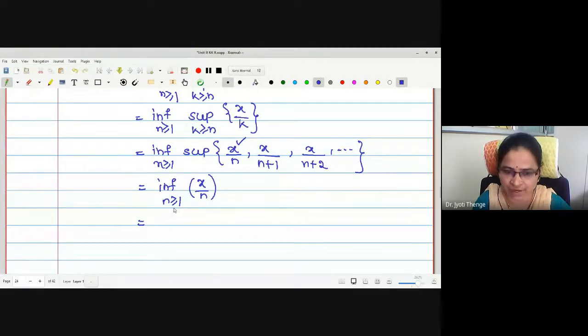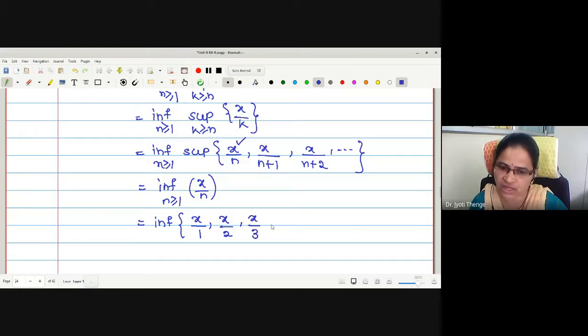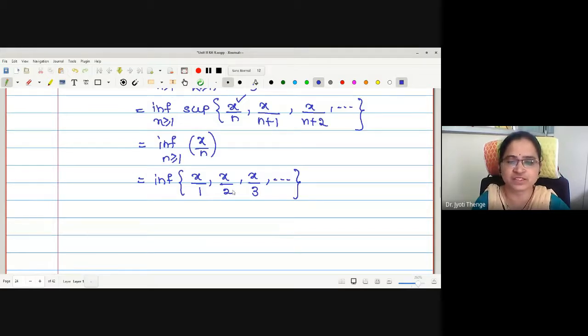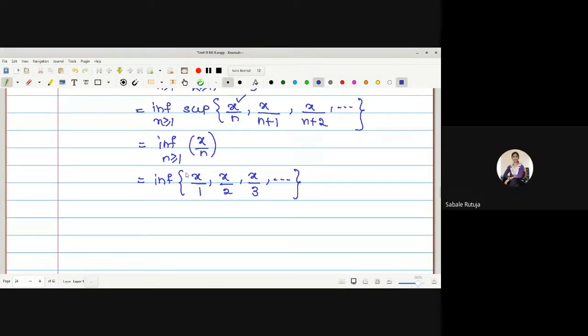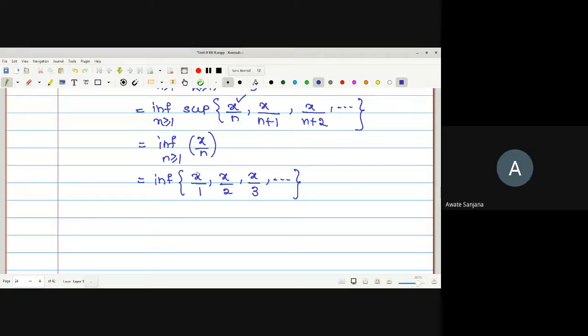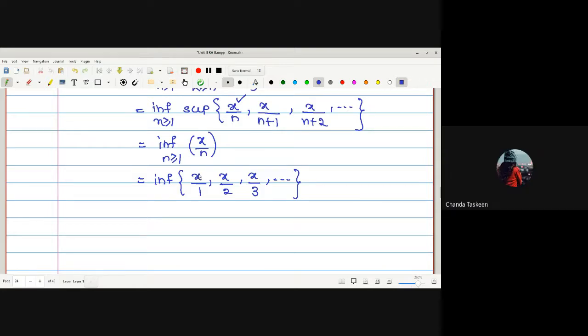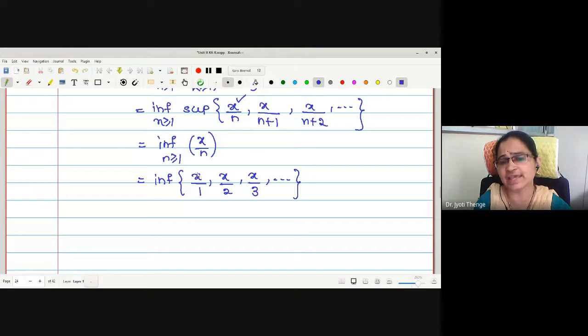Now let me put up the values of n and find the infimum. First n equal to 1, the values are x by 1, x by 2, x by 3, and so on. What will be the infimum? For a fixed x, it is not infinite, it is x upon infinity.